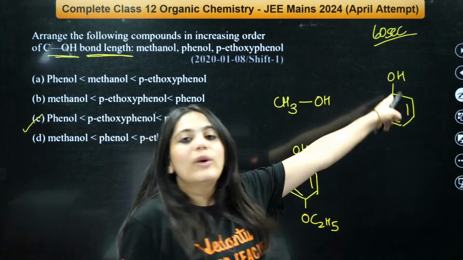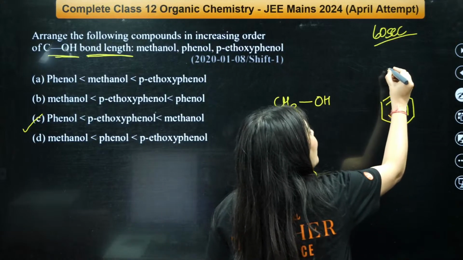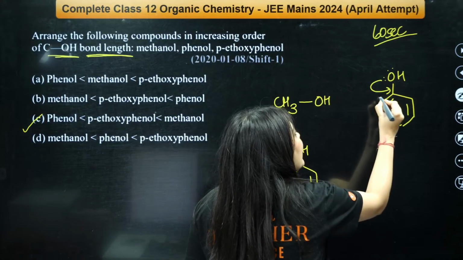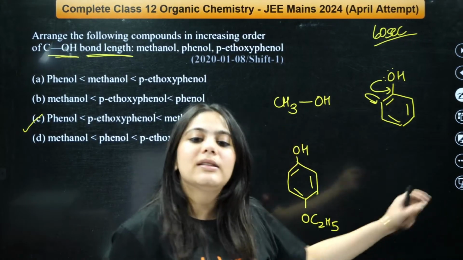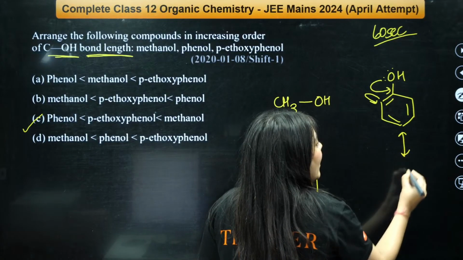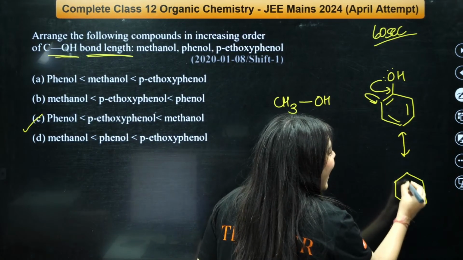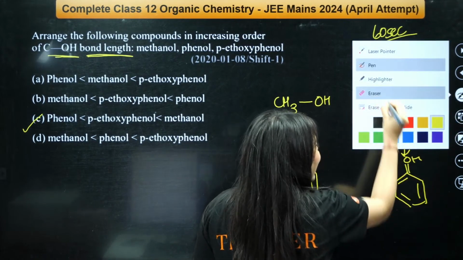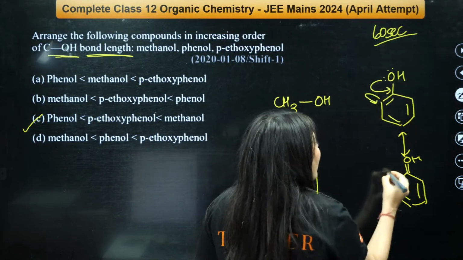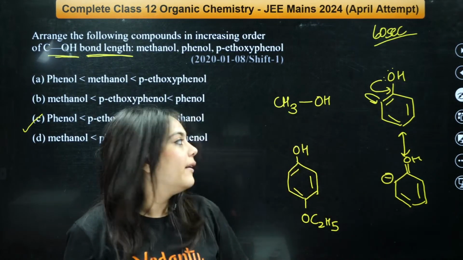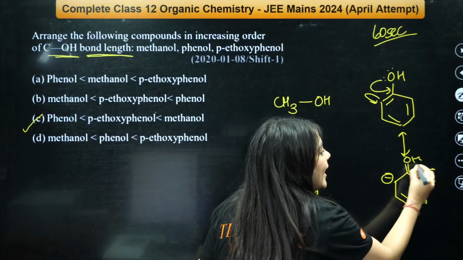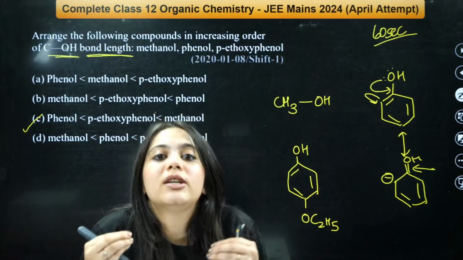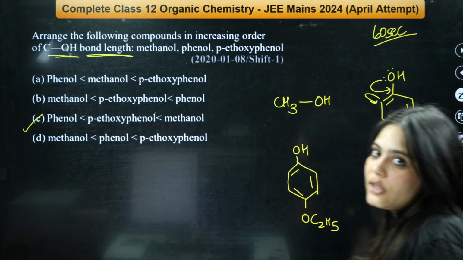So what will happen? Look at the phenol structure over here. In phenol, oxygen has lone pair of electrons. So these lone pair of electrons will participate in resonance, isn't it? So when they participate in resonance, what will be formed? Resonating structures. And in that resonating structure, this will have a double bond like this, and a negative charge will go over here, isn't it? Because this is getting a double bonded character, and we know double bonds are shorter bonds, right? So this will be a shorter bond over here.